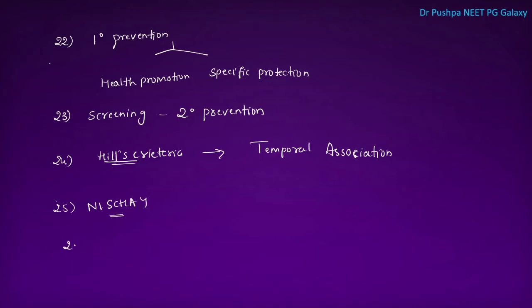Next one is, what is the most common cause of blindness? It is cataract, whereas the most common cause of low vision is refractive errors. Most common infectious cause of blindness is trachoma.